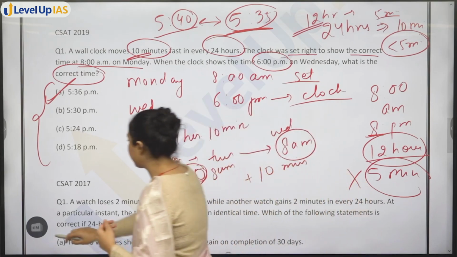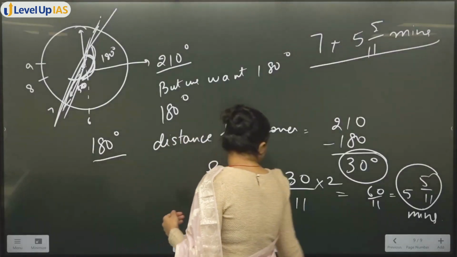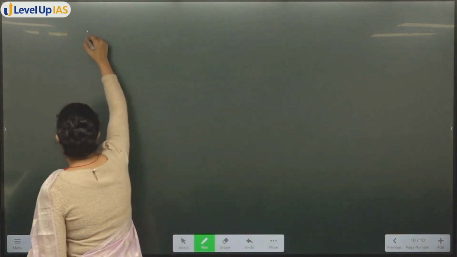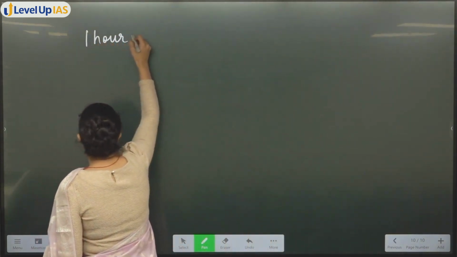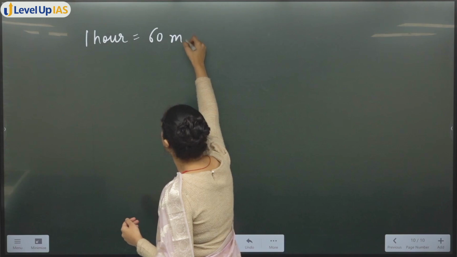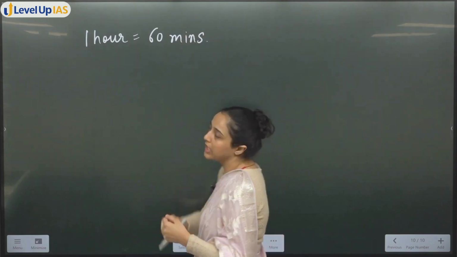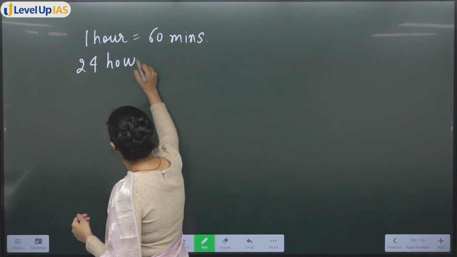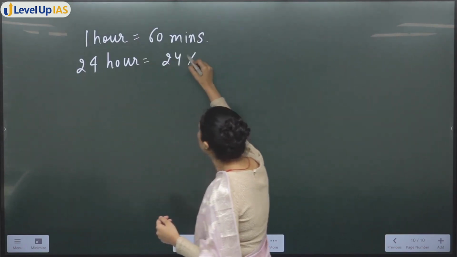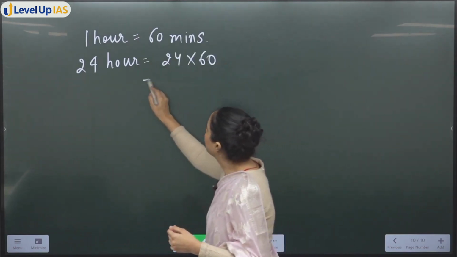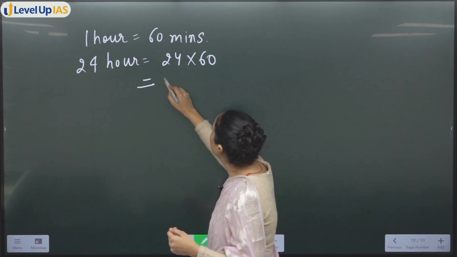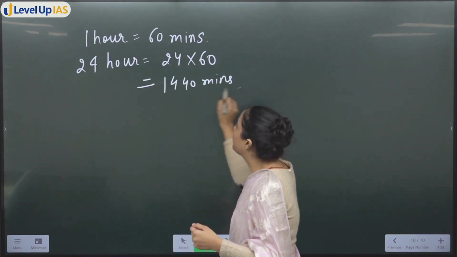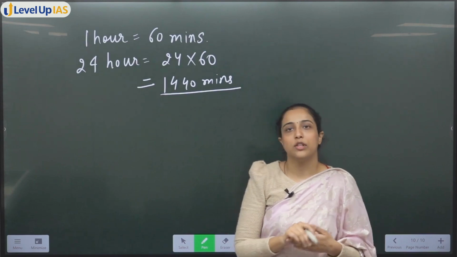ठीक है, so you know that in 1 hour there are 60 minutes. ठीक है, in 24 hours there are 24 multiply 60. So this will be what? 1440 minutes. 24 hours में 1440 minutes कवर होने चाहिए.